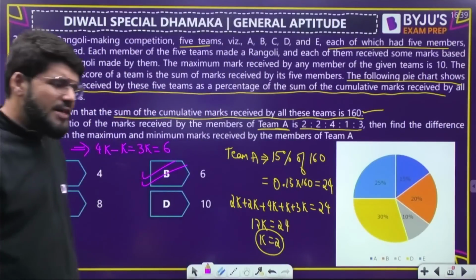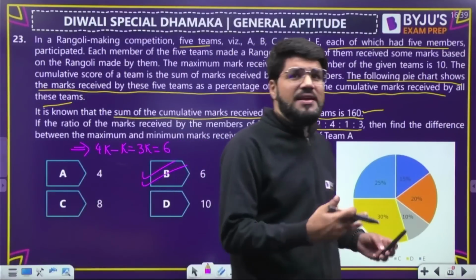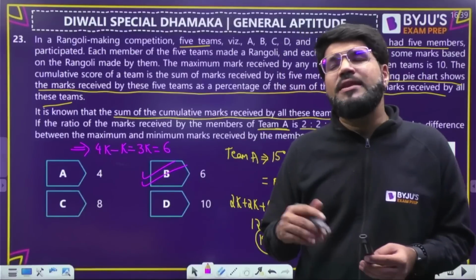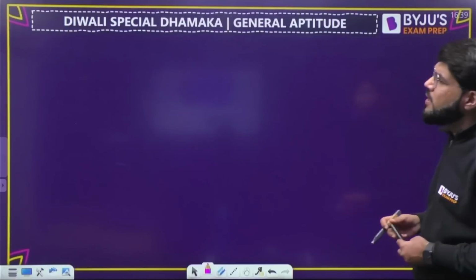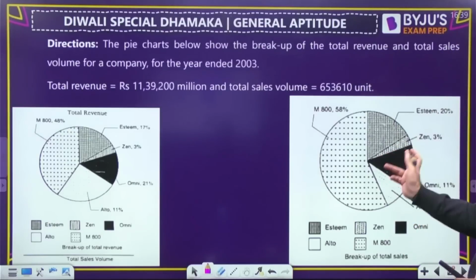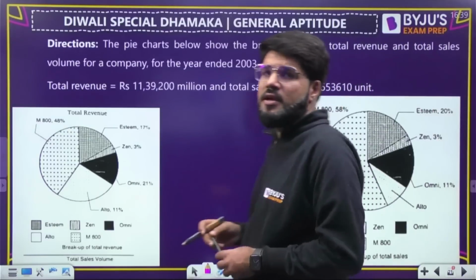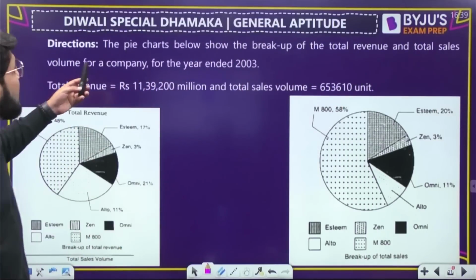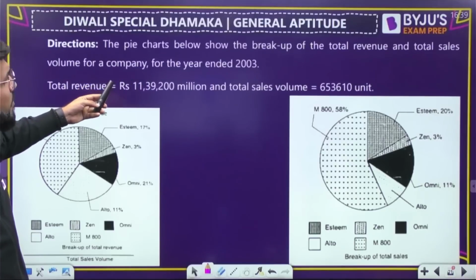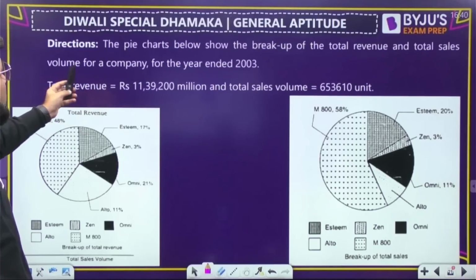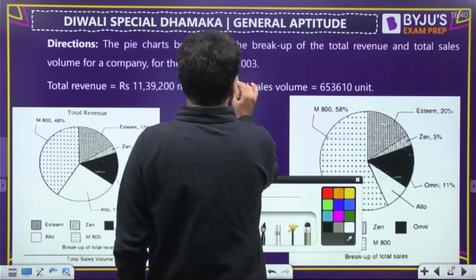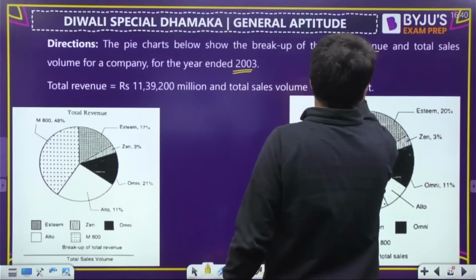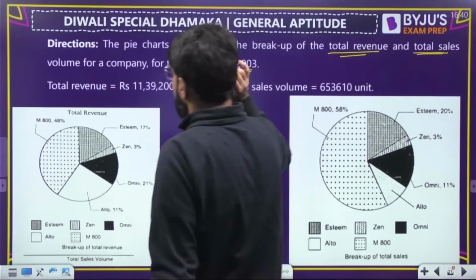Okay. So as you know, in a DI question, you just have to understand the language and extract the data. But the calculations are mostly based on percentage and ratio, as you are able to feel also. Next, a 2 pie chart based question is given here. There are 2 different pie charts. Kya hai? These pie charts below show the breakup of the total revenue and total sales volume for a company for the year ended 2003.